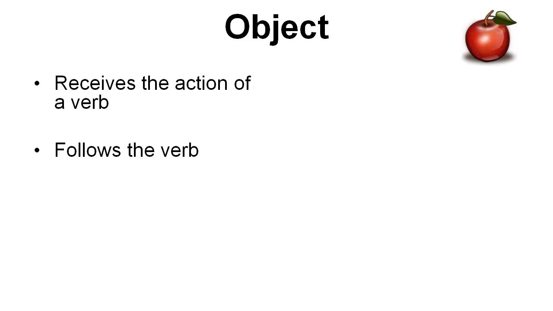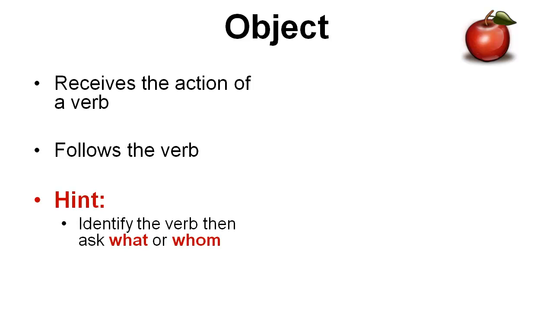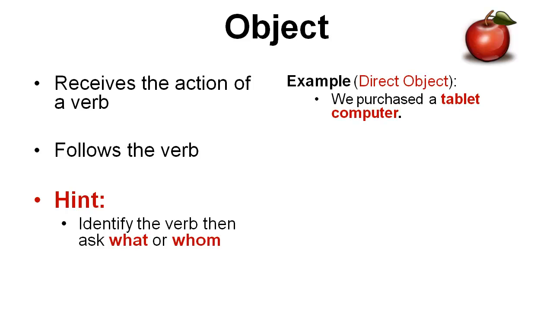An object receives the action of a verb. Objects often follow the verb. And in this case, we're talking about direct objects. Here's a hint. Find the verb in the sentence. Then ask what or whom. Here's an example of a direct object.